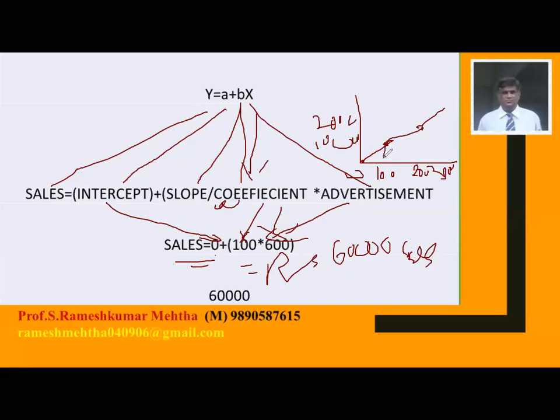So what is happening? There is a change from 100 to 200 of advertisement, and what has happened to my sales? The sales has changed from here to here. So this is called the slope. This slope is 100.